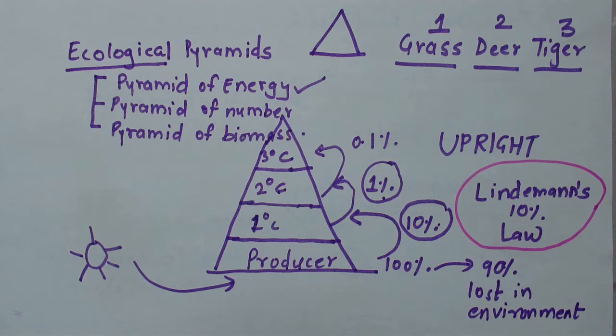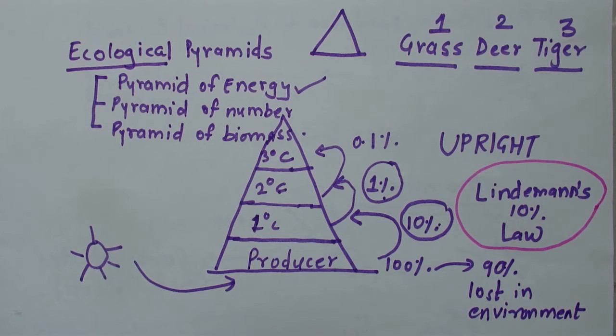This pyramid of energy is also following law of thermodynamics, which says not all the energy is transferred to the next trophic level. Some energy gets lost in the environment. This is also law of thermodynamics.